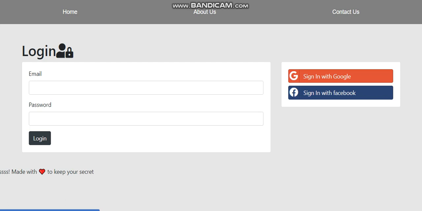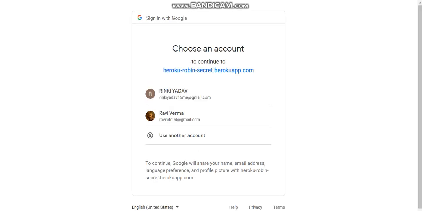We have used the OAuth strategy with Passport JS because this one is more secure, and for local registration and login, we have also used the same Passport JS because this is more secure and gives your users more security. So I'm going to sign up with Google.